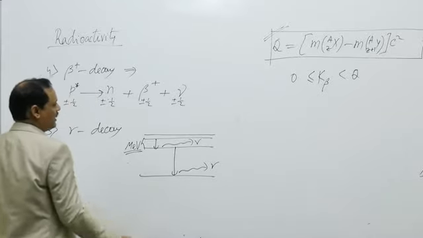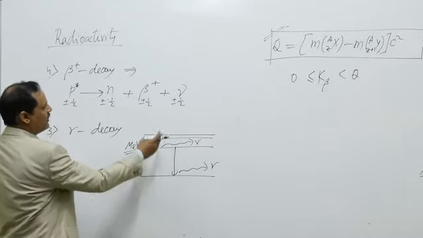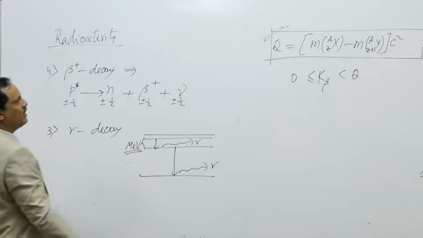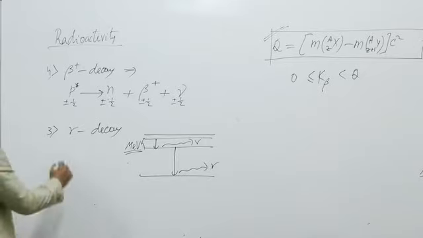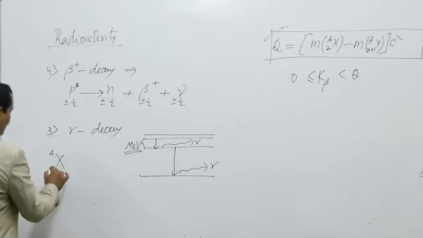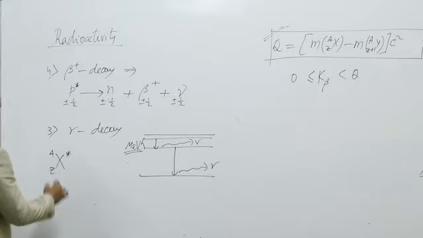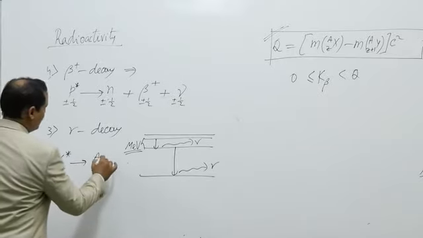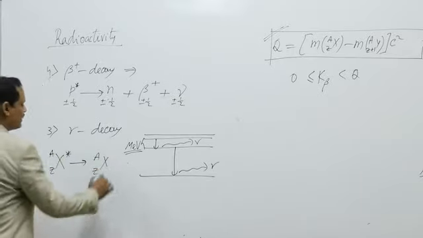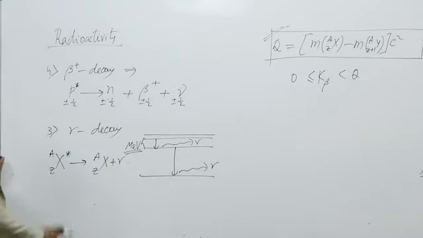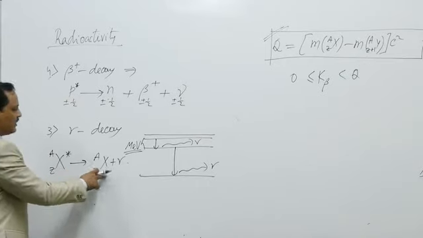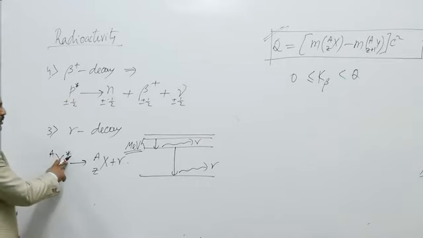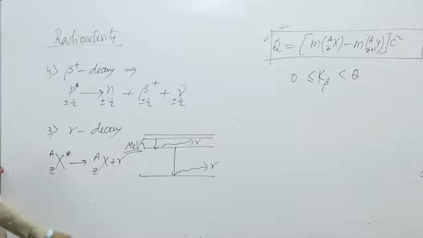So what happens in gamma decay? Neutron jumps from higher to lower level or proton jumps from higher to lower level. There is no change in number of neutrons or protons, only an excited nucleus AXZ gets de-excited to AXZ plus gamma photon. The mass number does not change, atomic number does not change, chemical symbol does not change, only excited nucleus gets de-excited by emitting gamma photon. So this is gamma decay.